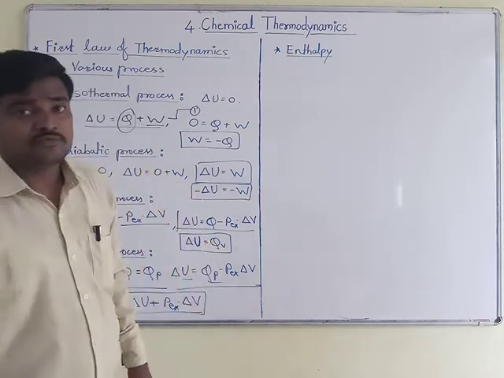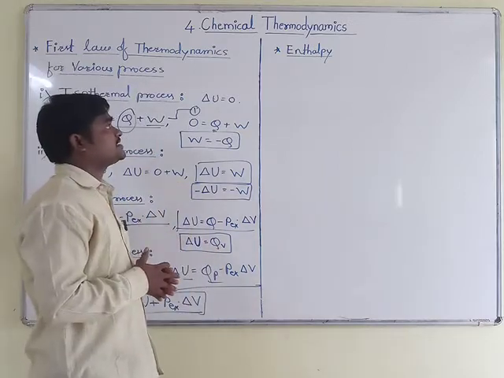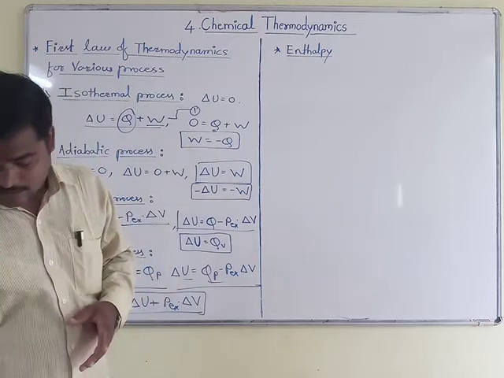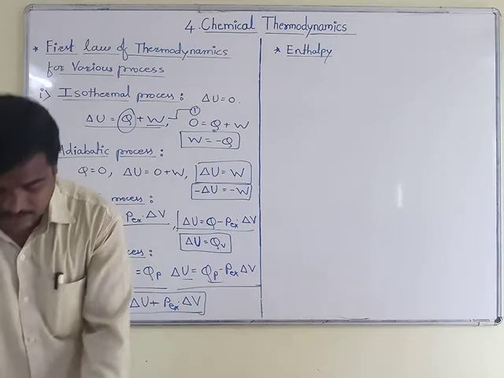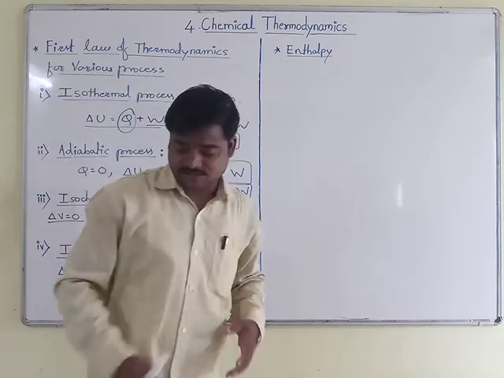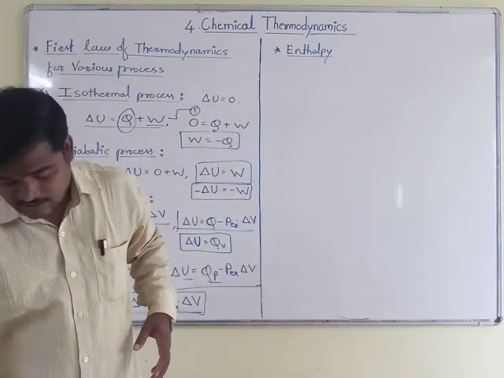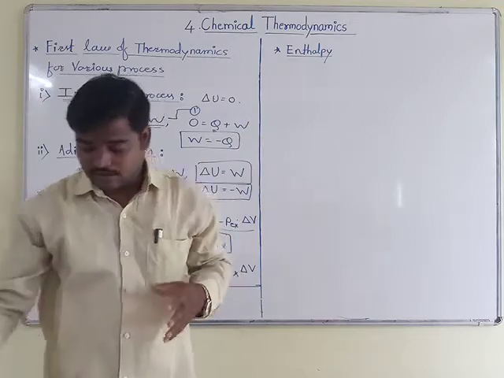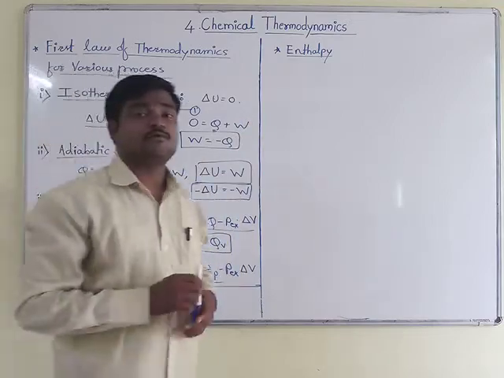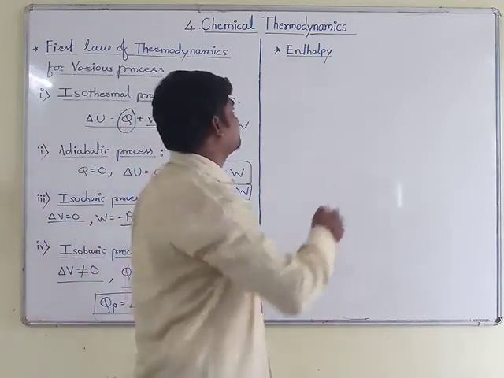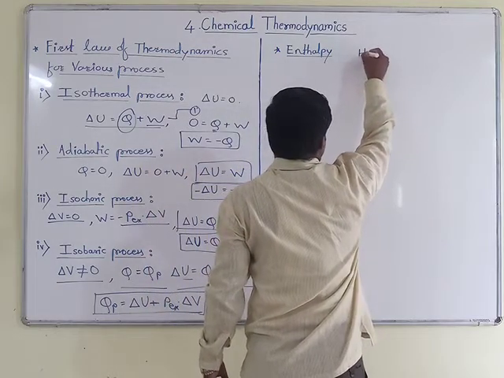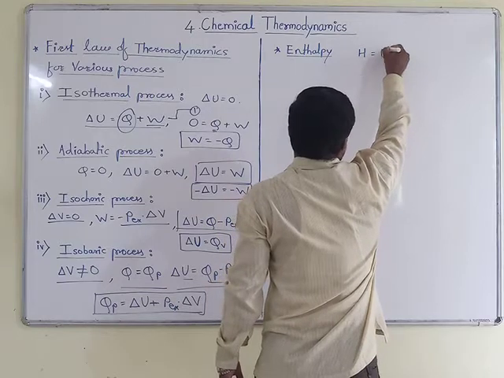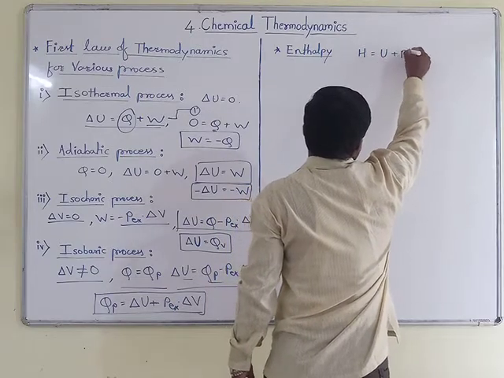Now we will move to the next point, that is enthalpy. Enthalpy of a system is the sum of internal energy and the energy equivalent to the pressure-volume type of work done. In equation form we can write H is equal to U plus PV.